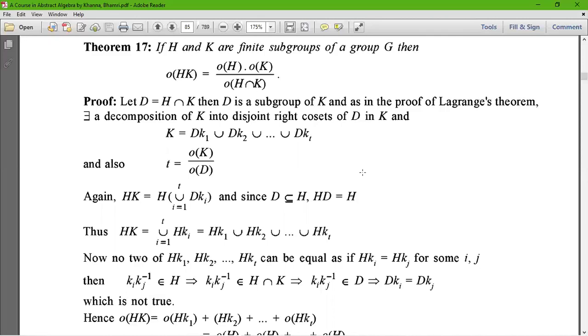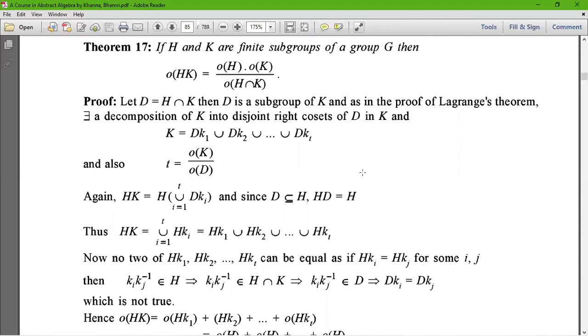That means if we say D equals H intersection K, then the common elements of H and K are in D. Then we can say that D is the subgroup of K as well as H. And as we know by Lagrange's theorem, there exists a decomposition of K into disjoint right cosets of D in K, and therefore we can write K equals Dk1 union Dk2 union dot dot dot union Dkt.